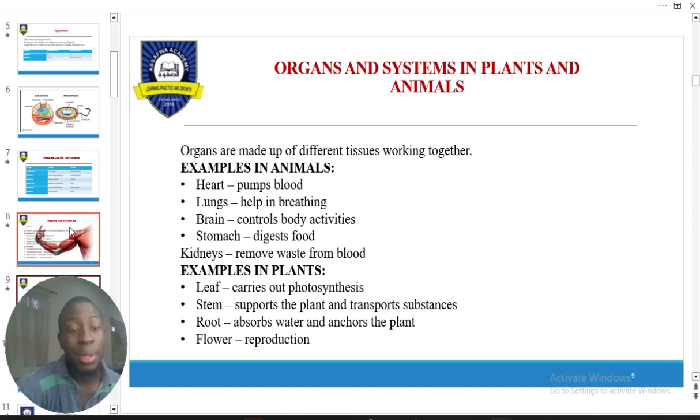Even by mere look at another human being, you can point out certain organs, right? Very simple. But let's look at some organs here. We have the heart, lung, brain, stomach. I believe you all know what this does. You have the leaf, stem, root, flower. I believe you all know what this does.